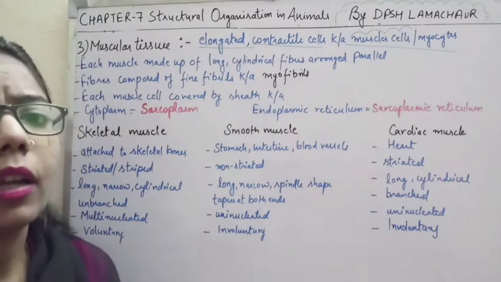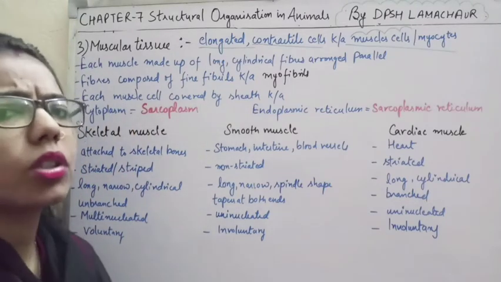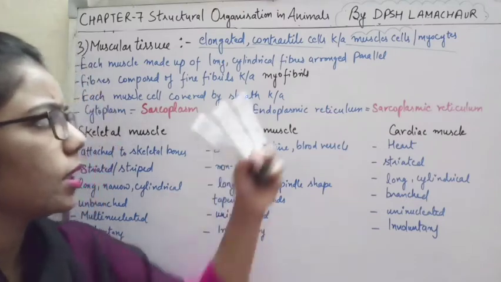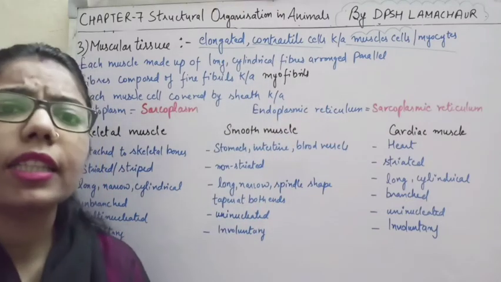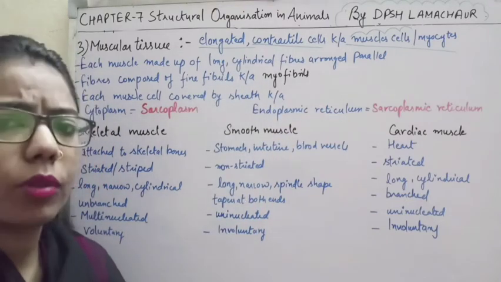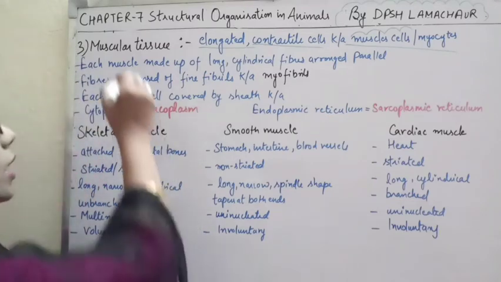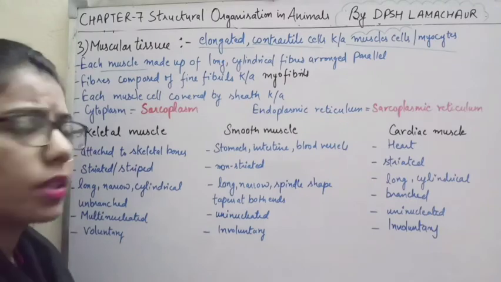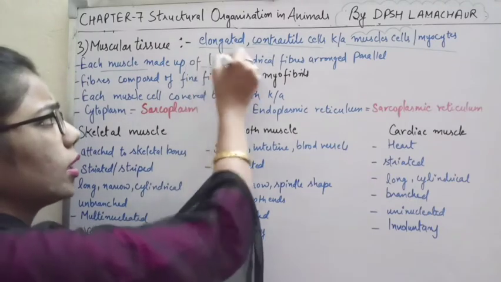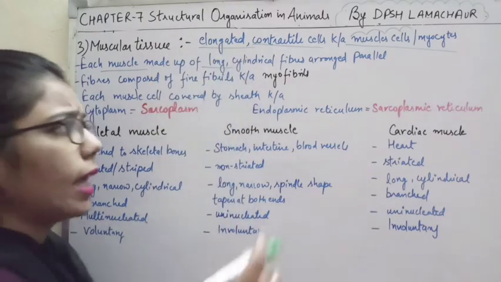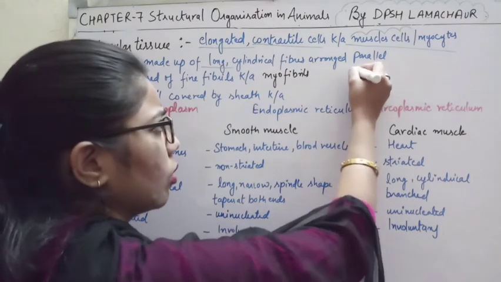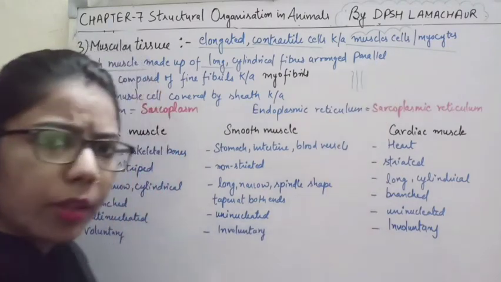Now, if you talk about some more structure of the muscle tissue or the muscle cells, we said it is made up of cells. This is a tissue, so it is made up of cells, and each muscle cell is made up of what? It is made up of long and cylindrical fibers. For example, these are the fibers.